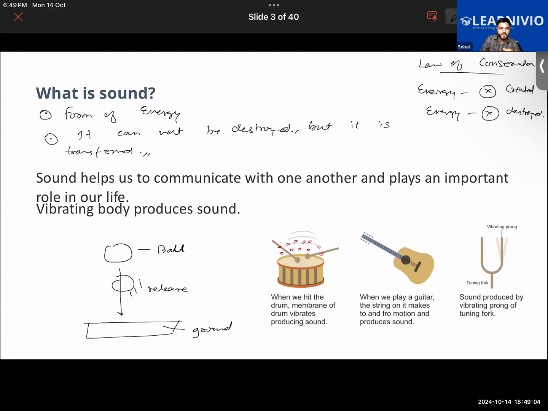Then if you release it, it will be non-potential, or more appropriate to say, it is kinetic energy. At that time, it is having kinetic energy, right? So anything that is in motion is said to have kinetic energy. Getting it, everyone? What I'm trying to say?